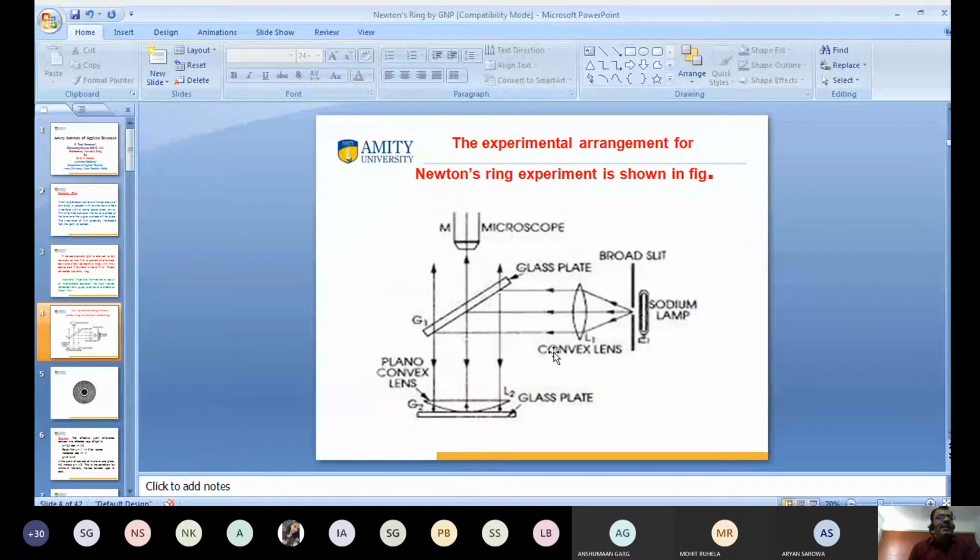So this is the experimental arrangement for the Newton's ring experiment, which is shown in the figure. You know what I will do in the lab? This is very important. This is the experimental arrangement of the Newton's ring experiment. Clear? Have you seen my arrow? Do you get my arrow?